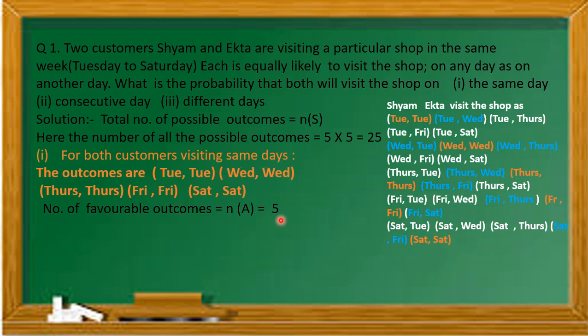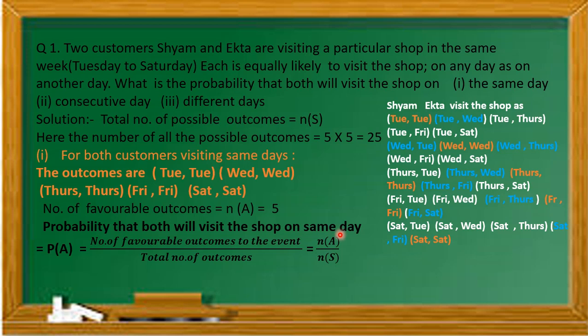As we know, the probability of an event is the number of favorable outcomes to the event upon the total number of outcomes. In mathematical terms, we can write number of A upon number of S, or NA upon NS, that is equal to 5 by 25, and both have the common factor 5, so it becomes 1 by 5. So the probability that both will visit the shop on the same day is 1 by 5.